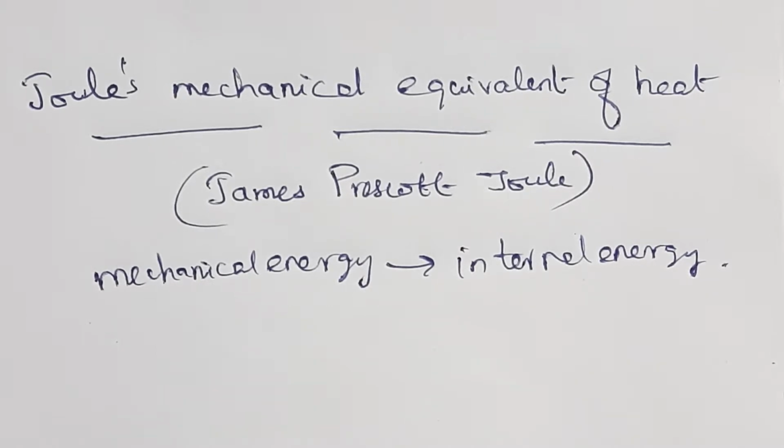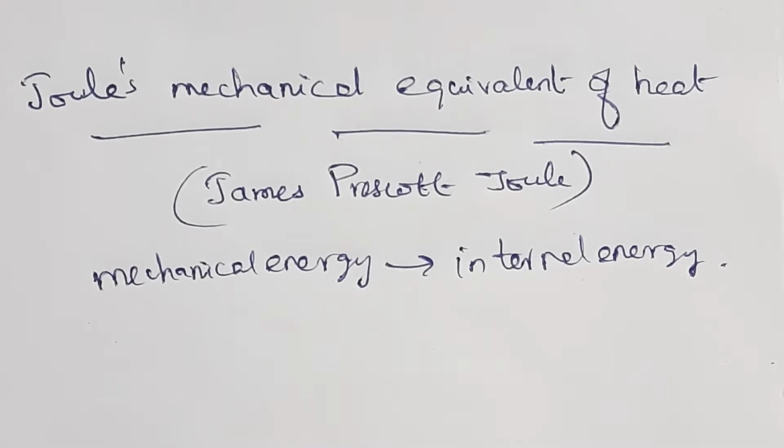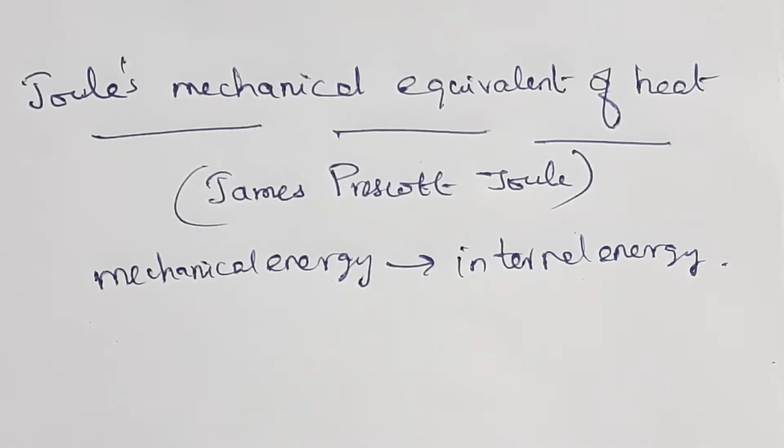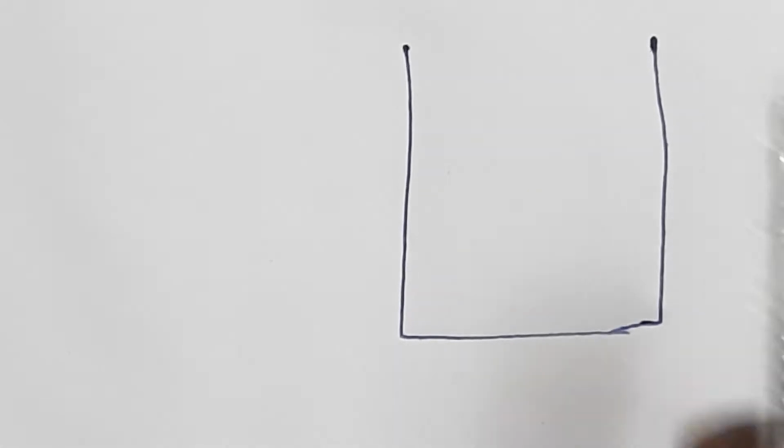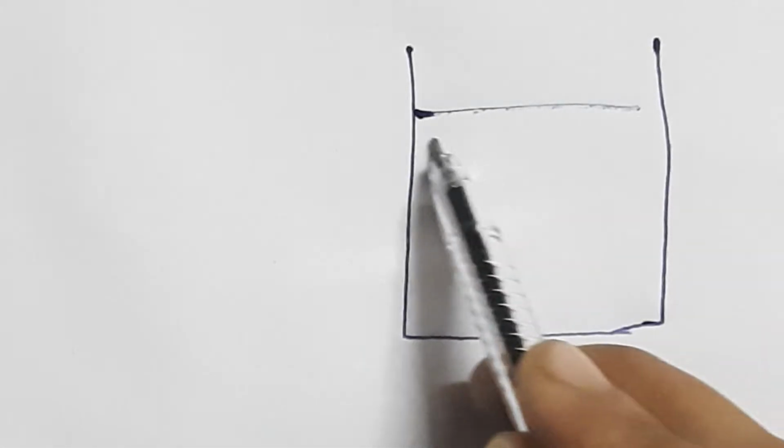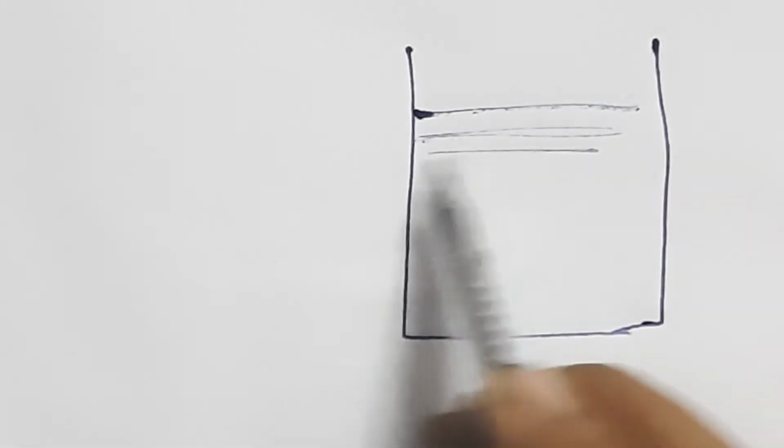Now let's see the experiment of Joule's mechanical equivalent of heat. This experiment consists of a calorimeter made of copper, and in this calorimeter the liquid is filled.